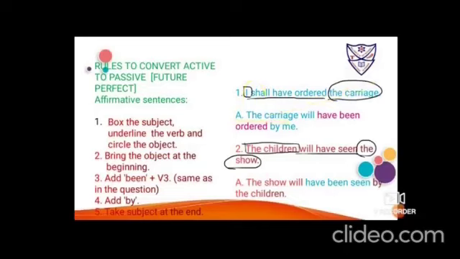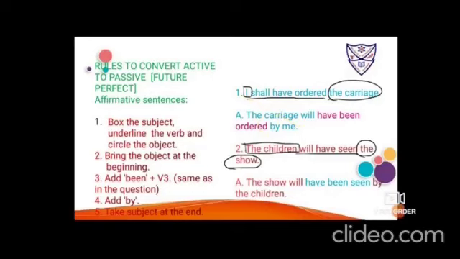As I have told you, in passive voice we'll see the object and use will or shall. So it is object, the carriage, third person, that is it. So I'll be using will, and have. So it becomes will have. Then add the additional word be and been. Immediately beside that add the verb in its third form V3, that is ordered. Add by and take the subject at the last, that I changes to me. So it sounds, the carriage will have been ordered by me.